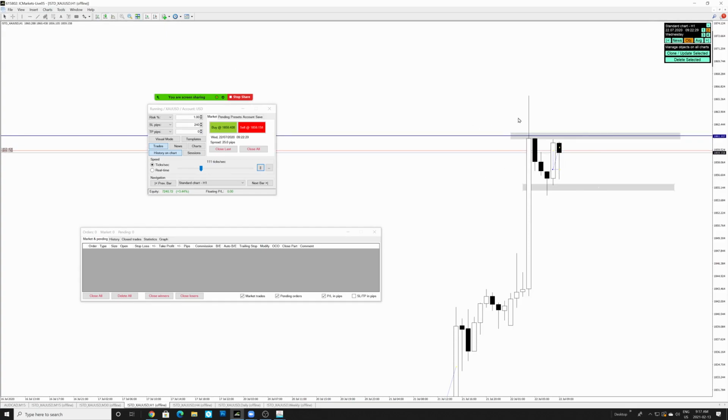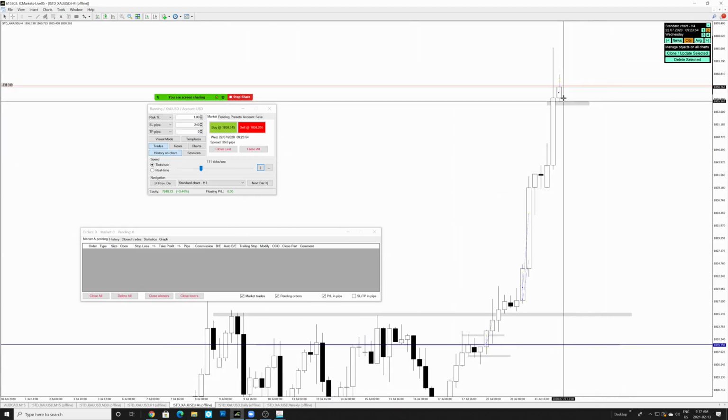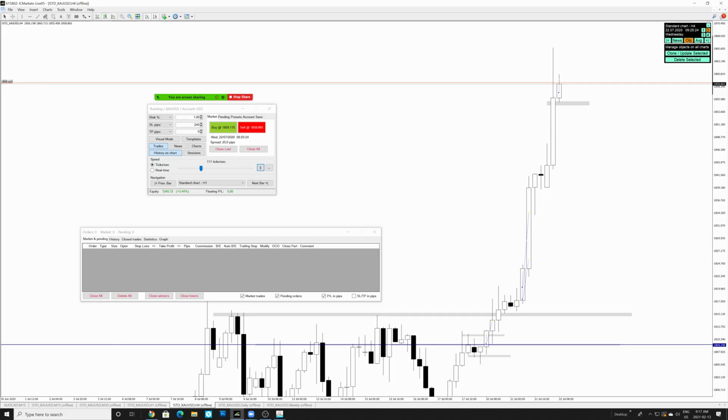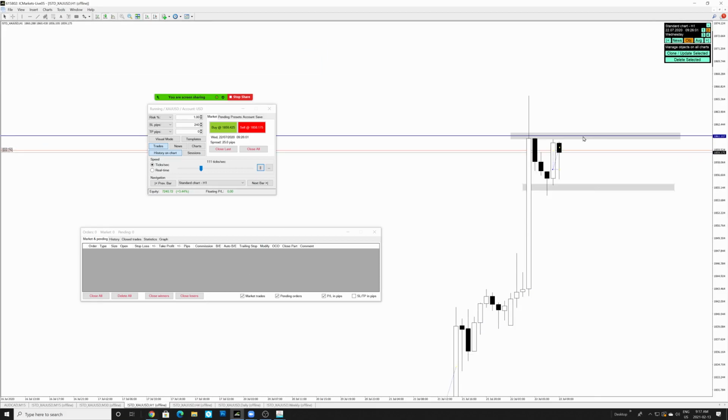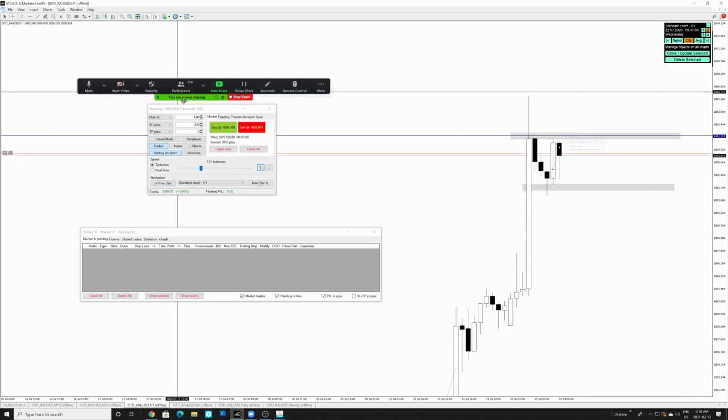Now we have this resistance on the 1 hour time frame. On the 4 hour time frame, this is what it looks like at this point now. So unless we get a break above this, this is where we'd be looking at the 1 hour confirmation to break above this area to take a trade, right? So there are different variations you need to look at based on the 4 hour and 1 hour. Sometimes you can get confirmations on the 4 hour time frames, but if we don't, then we've got to take a look at the smaller time frames, like the 1 hour or 30 minutes.